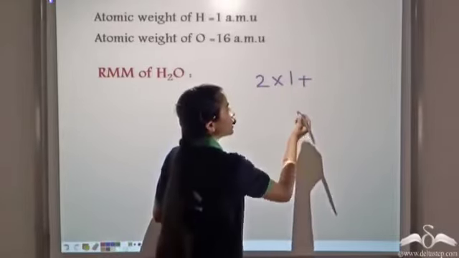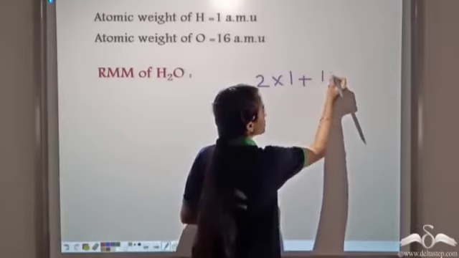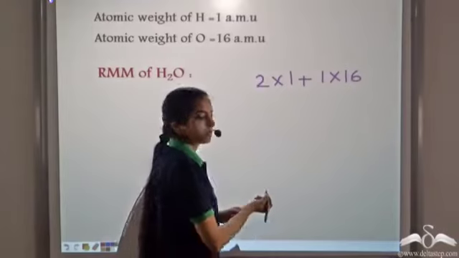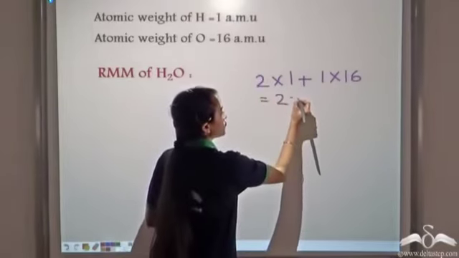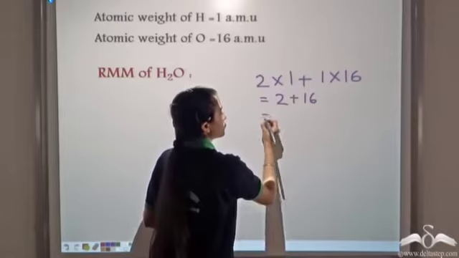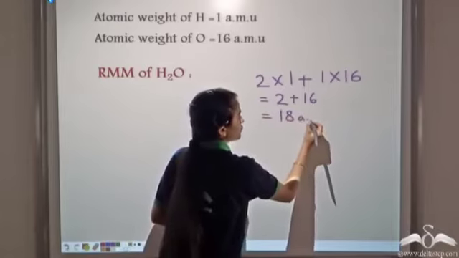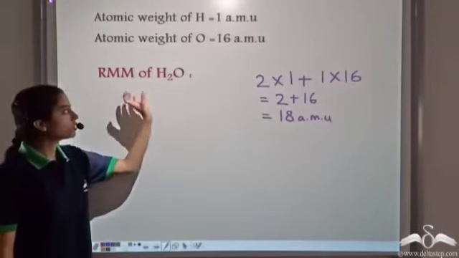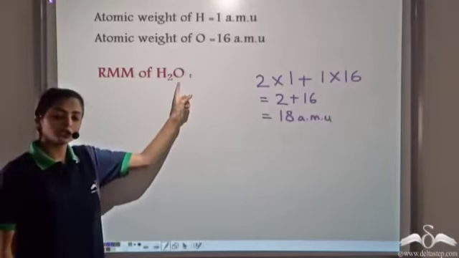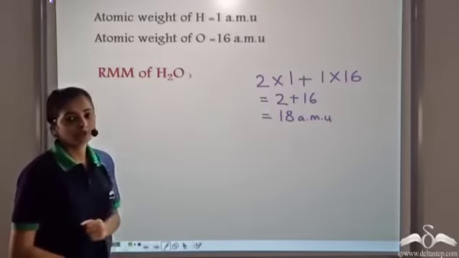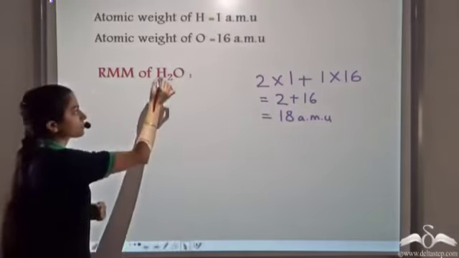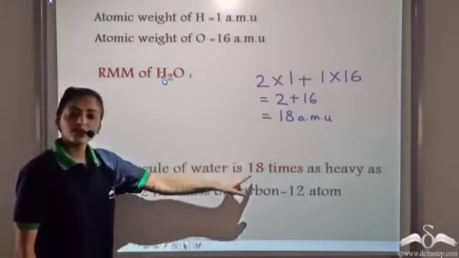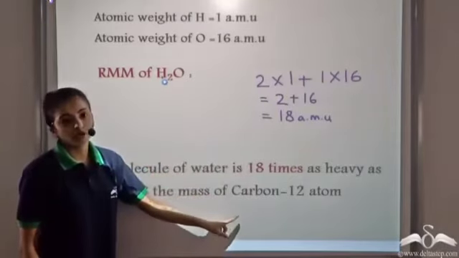And we have 1 atom of oxygen, and the relative atomic mass of each oxygen atom is 16. So when we calculate this, we get 2 plus 16, which is 18 atomic mass unit. So the relative molecular mass of water, which contains both hydrogen and oxygen, is 18 atomic mass unit. And this shows that one molecule of water is 18 times as heavy as 1/12 the mass of one atom of carbon-12.